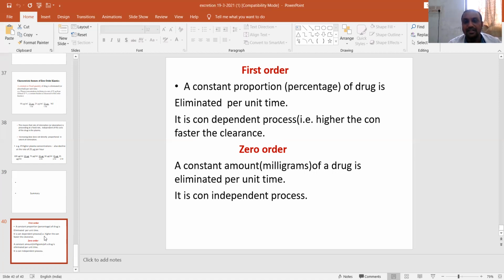First order kinetics is where a proportion of a drug is eliminated per unit time. It is a concentration dependent process. The higher the concentration, the faster the clearance. Whereas in zero order kinetics, a constant amount, that is milligrams, of a drug is eliminated per unit time. It is a concentration independent process. So with this, I conclude today's session. Thank you all.